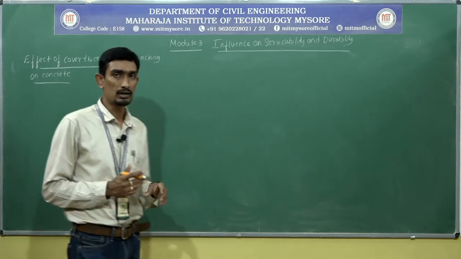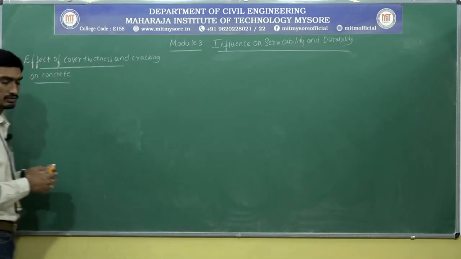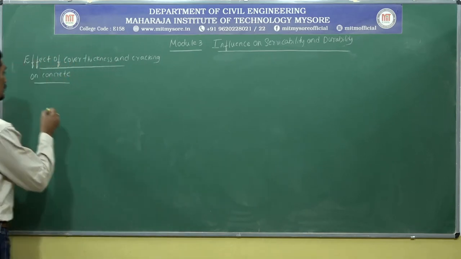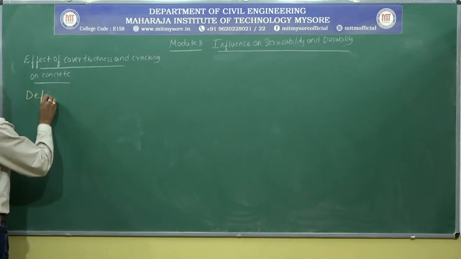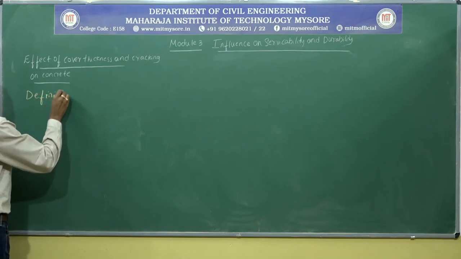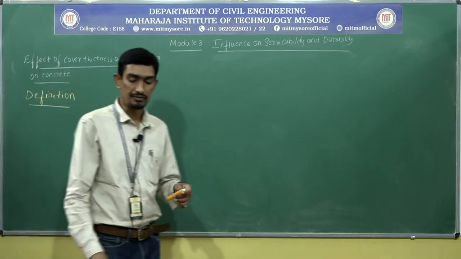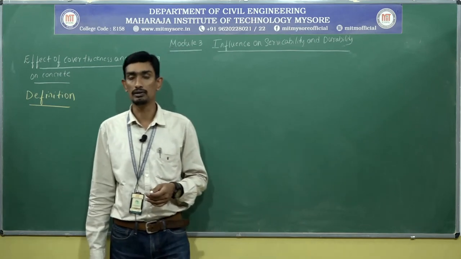So coming to the topic, that is effect of cover thickness and cracking. The first thing is, let me define what is cover. Cover can be defined in several ways. First I am going to define it in a general way.